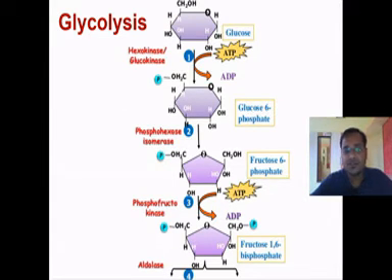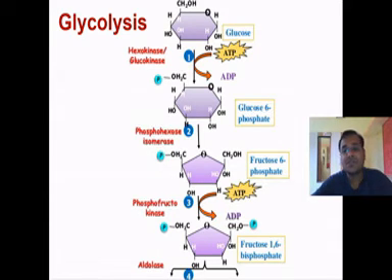The actual splitting starts in the next step, in the presence of the enzyme aldolase, and two molecules of 3-carbon compounds are produced. Fructose 1,6-bisphosphate is a 6 carbon compound, and it is converted into two 3 carbon compounds in the next steps of glycolysis.